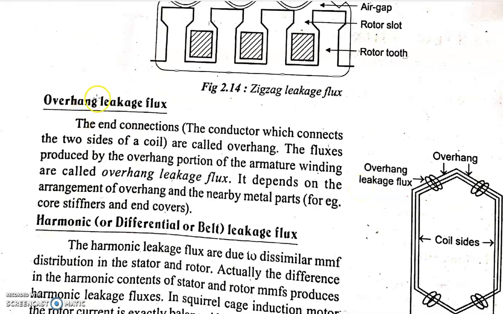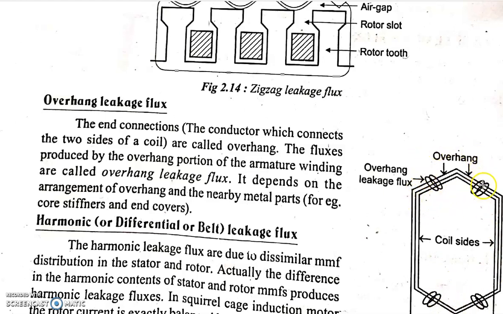The next type of leakage flux is the overhang leakage flux. Overhang is nothing but the end ring connecting the two conductors of a single turn. Each turn is completed through this overhang, also called the end ring. This end ring does not contribute to the energy conversion process; only the conductors contribute. But connectivity is required to connect the two conductors of a turn.